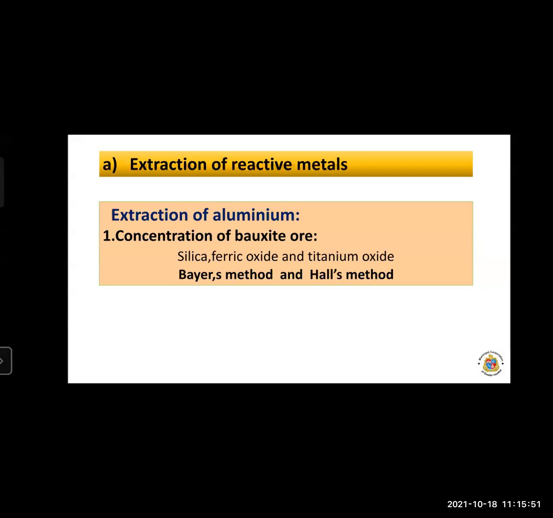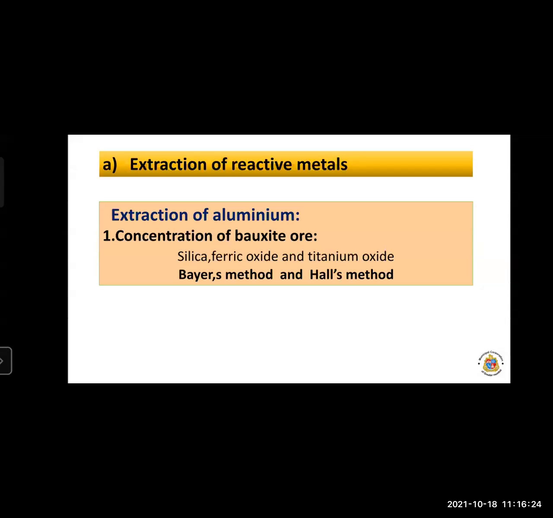Aluminum has the symbol Al, its color is silver white, and its atomic number is 13. The electronic configuration is 2, 8, 3, so the valency is 3, and the outermost shell contains 3 electrons.